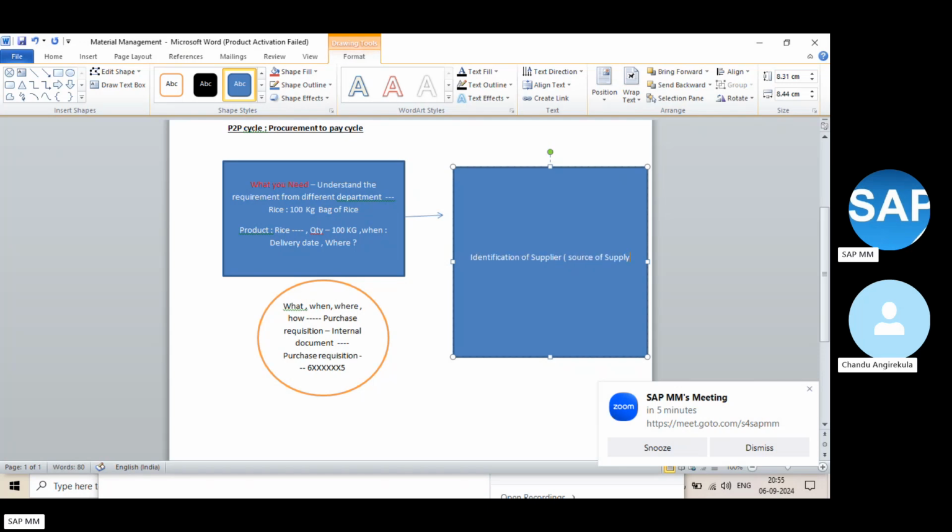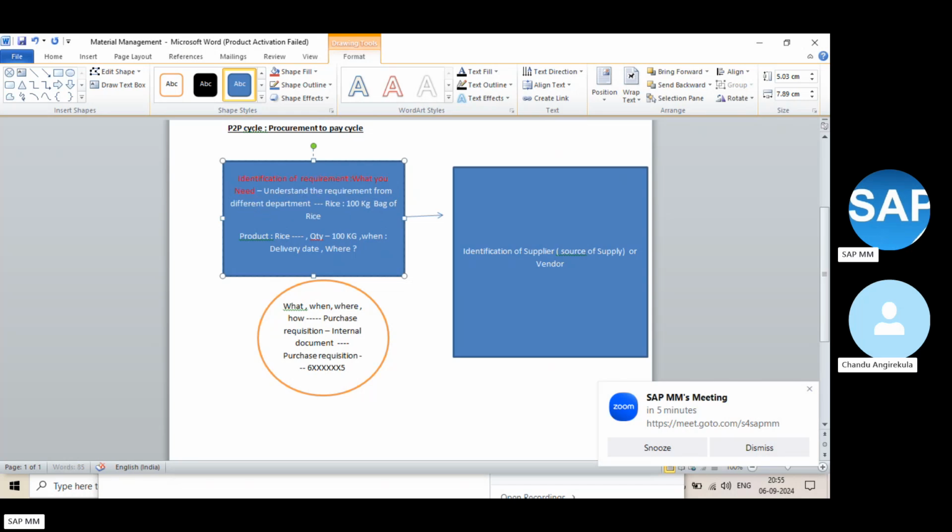Source of supply means who can supply the product, or we can also call it a vendor. So here, this is the identification of the requirement: what is required and how much is required. That information we calculated. Clear?